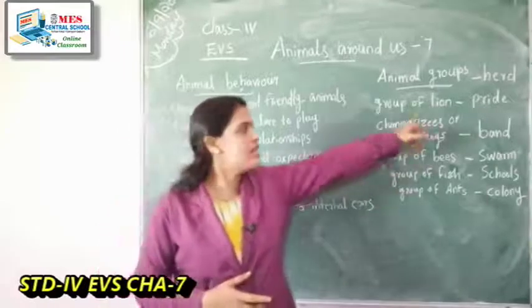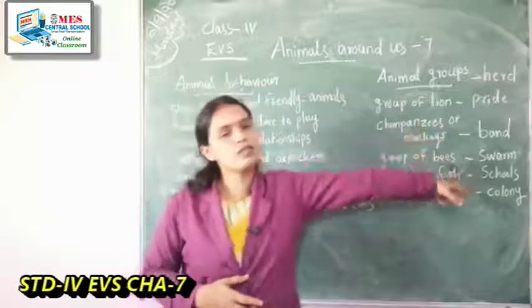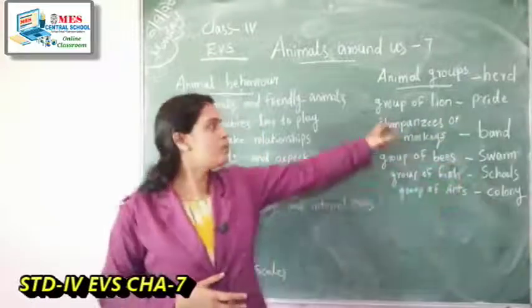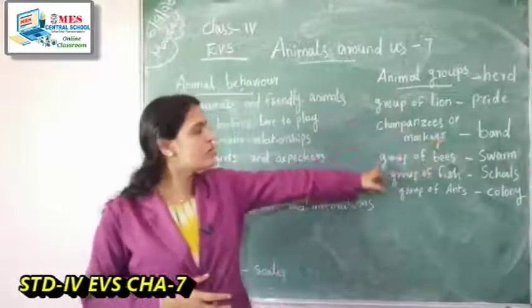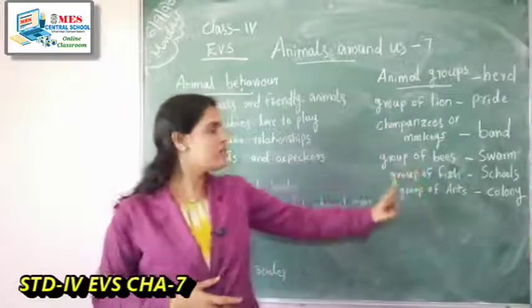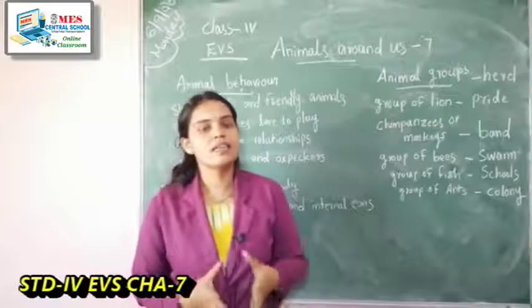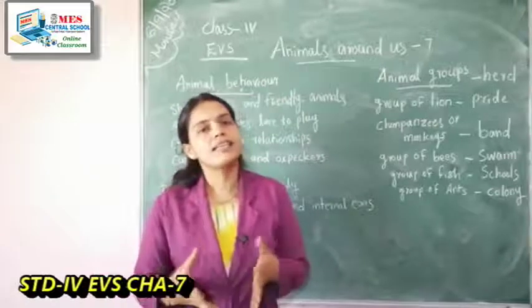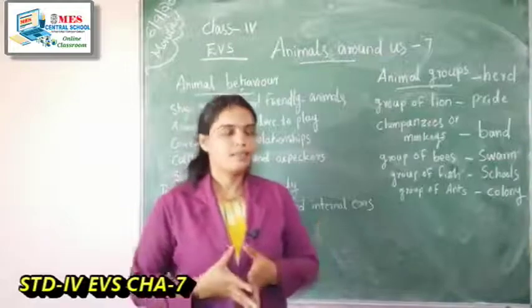You should remember these names. Remember each group of animals' names. A group of lions, pride; a group of monkeys, band; a group of bees, swarm; a group of fish, school; a group of ants, colony. All these animals stay in groups, and you know the reason.